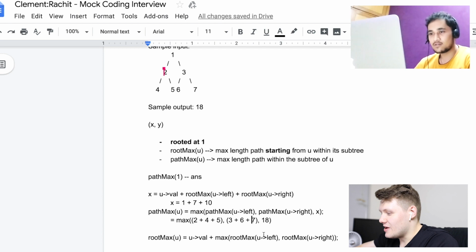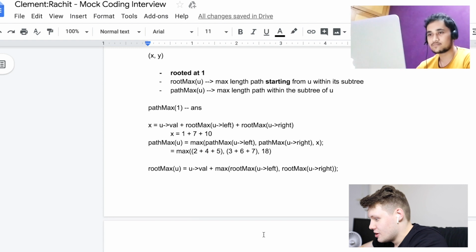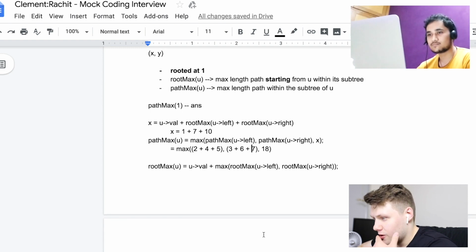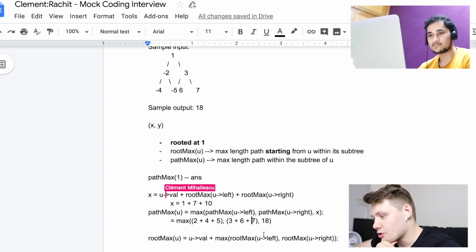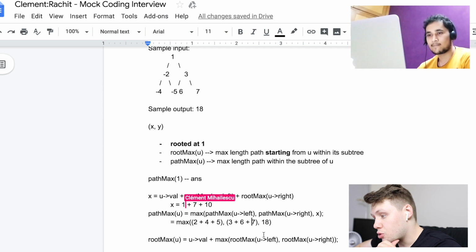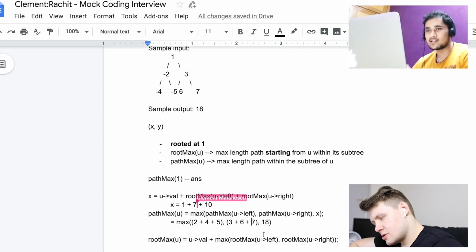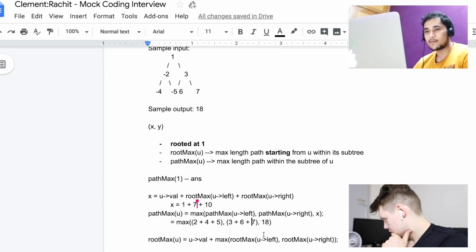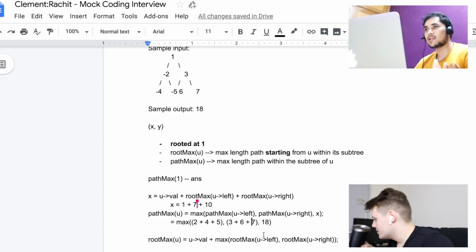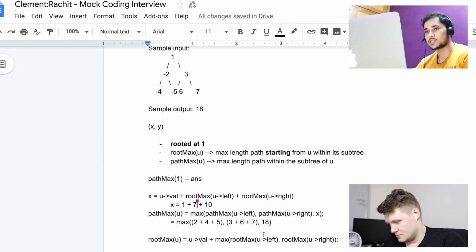So what happens if, imagine on the left side, instead of 2, 4, and 5, I had -2, -5, and -4. Now you have X equals 1 plus root max of left plus root max of right. Root max of right is still 10, we agree. I can clearly see the problem, because I didn't deal with negative number cases. If something is giving us a penalty, we better not even include that in the answer because it's making us a bit smaller.